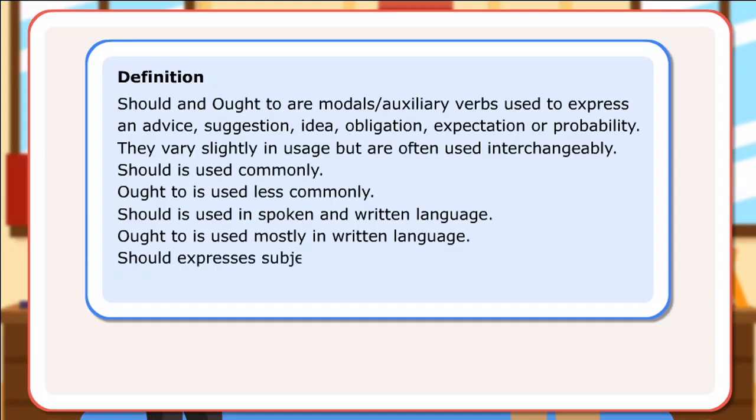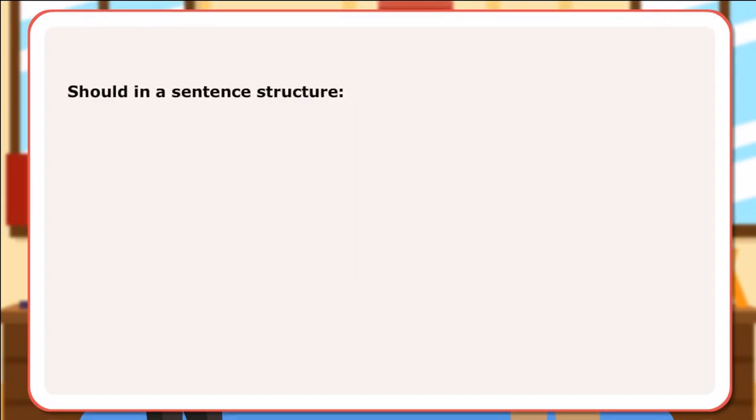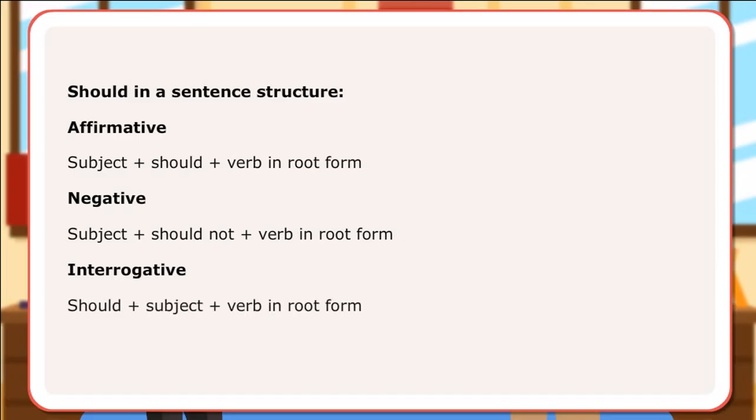Should expresses subjective opinion of an individual. Ought to expresses an objective view and is more emphatic. Should in a sentence structure. Affirmative: subject plus should plus verb in root form. Negative: subject plus should not plus verb in root form. Interrogative: should plus subject plus verb in root form.